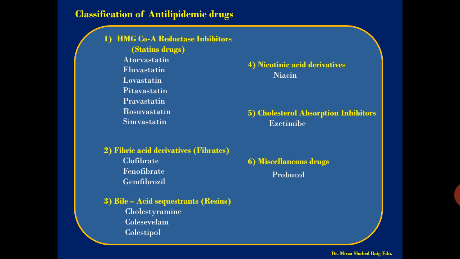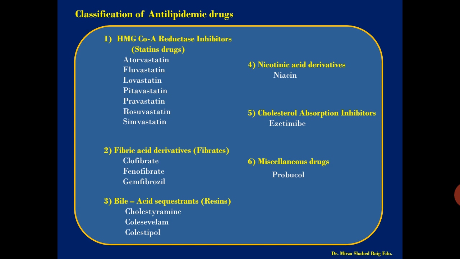for example atorvastatin, fluvastatin, lovastatin, pitavastatin, pravastatin, rosuvastatin and simvastatin. Many more drugs are also there, but these are the most important drugs utilized for the treatment, and they are blockbuster drugs. If you see atorvastatin, it is widely sold all over the world. The word blockbuster we use in medicinal chemistry for a drug which is widely sold all over the world and utilized for the control of the lipids of the body.